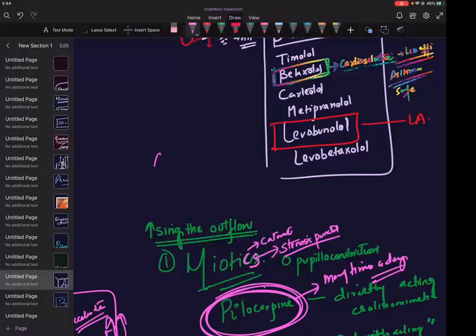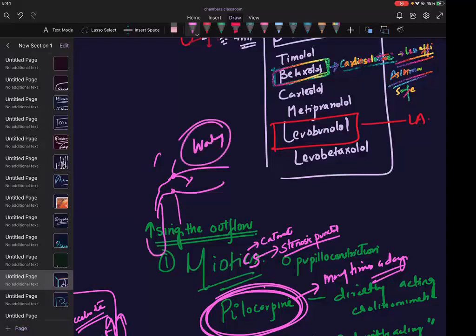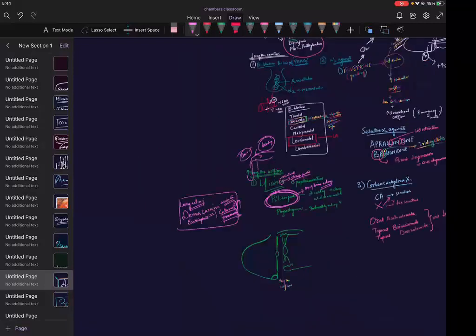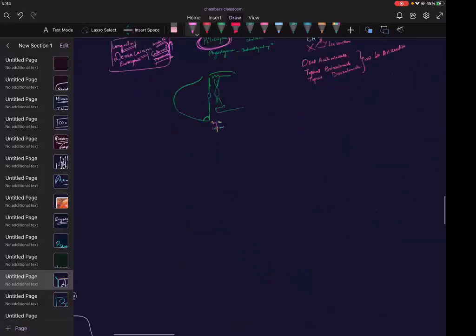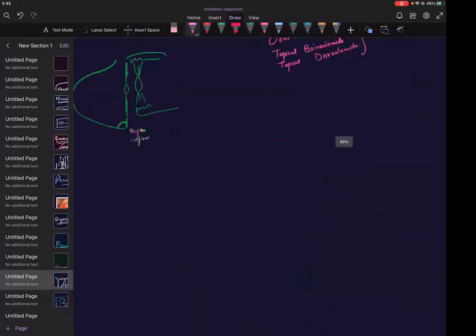If I draw it like this is your eye, and you have an upper puncta and a lower puncta, and then going into the sac, and then draining into the nose. So they get stenosed, and you will have watering eyes, isn't it? So you can have that dacryocystitis. Okay, we'll be learning that in ophthalmology. Have we understood, guys?